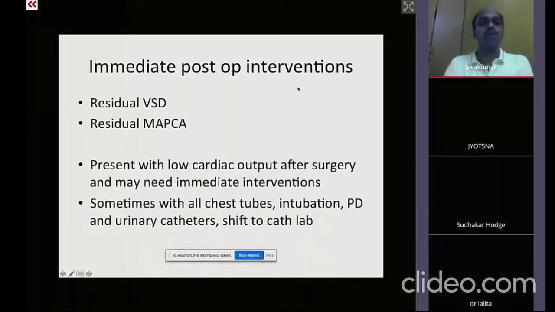Now coming to acute immediate post-op interventions in a tetralogy, it can sometimes be residual VSD or residual MAPCA. I will not touch MAPCA because Madam Vijayalakshmi already covered it. They may present with a low cardiac output after surgery and may warrant immediate intervention. And sometimes, with all the chest tubes, intubation, peritoneal dialysis catheter and urinary catheter, you may have to shift the patient into the cath lab. I'll show an example.